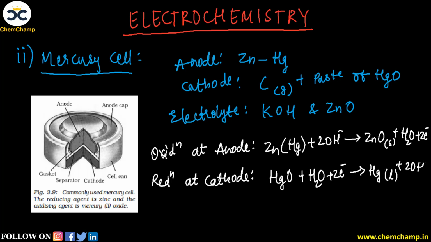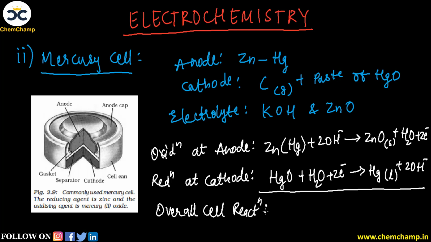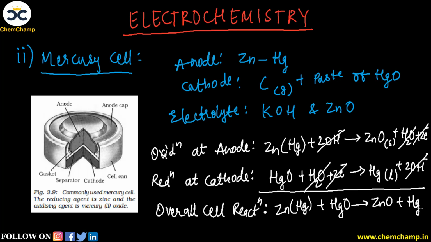and 2OH minus ion. And if we add these two reactions, this will give you the overall cell reaction, and all the common parts will cancel out. For example, this water and 2 electrons will get cancelled out, 2OH and 2OH will also get cancelled out. So here you can see that zinc along with mercury is combining with HgO, mercury oxide, and it is producing zinc oxide, ZnO, plus Hg, that is in liquid state. So here you can definitely mention all the physical states.